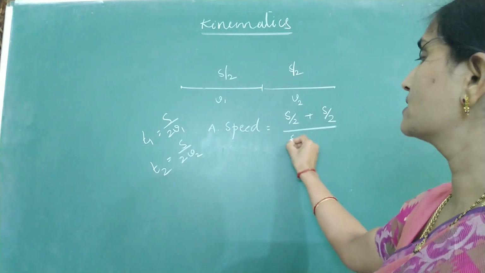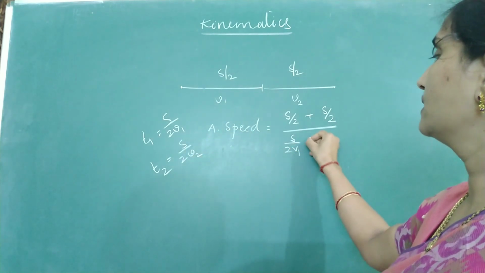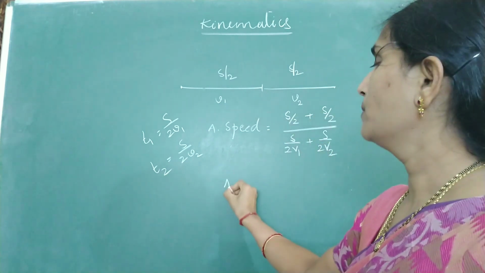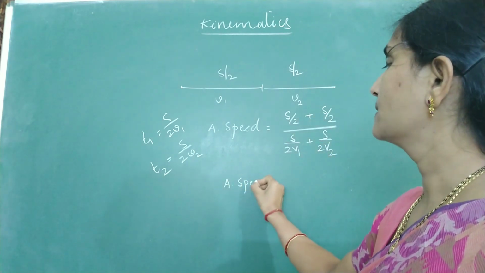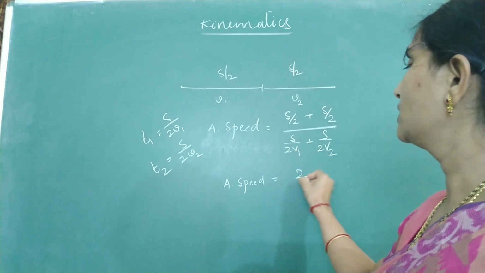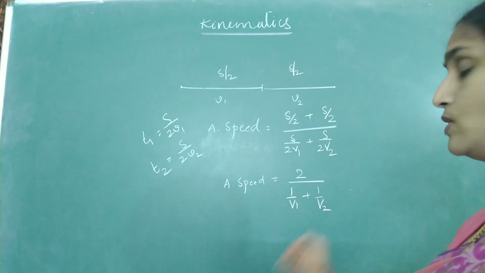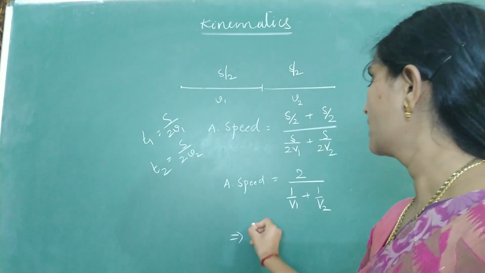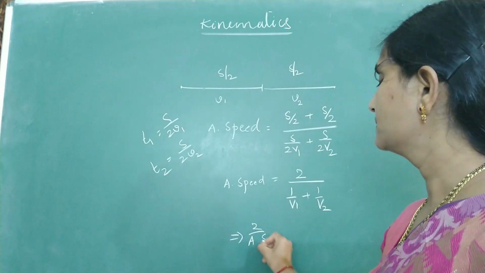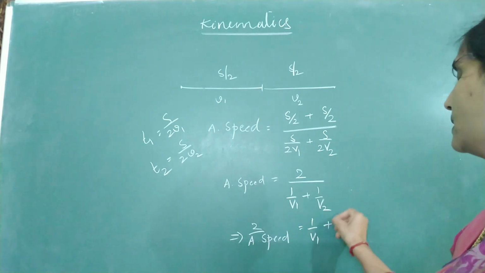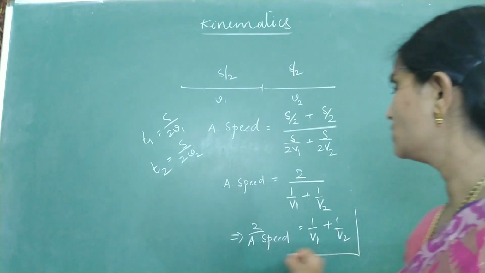Add the two time intervals, S by 2V1 plus S by 2V2. Take out S by 2 common. Average speed is 2 by (1 by V1 plus 1 by V2), or 2 by average speed is 1 by V1 plus 1 by V2.